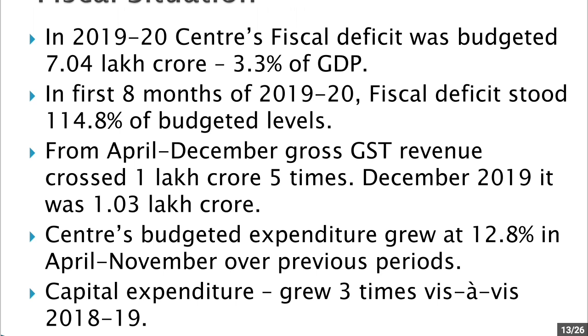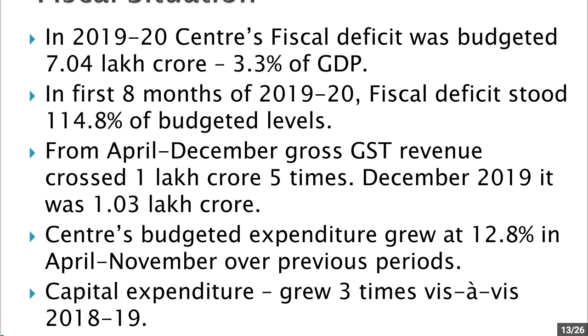Now when you talk about GST revenue, from April to December the gross GST revenue has crossed 1 lakh crore 5 times. That means almost 5 lakh crore has been the GST revenue from April to December. In December 2019 itself, the GST revenue was 1.03 lakh crore rupees.